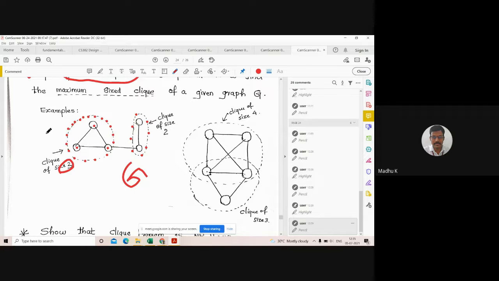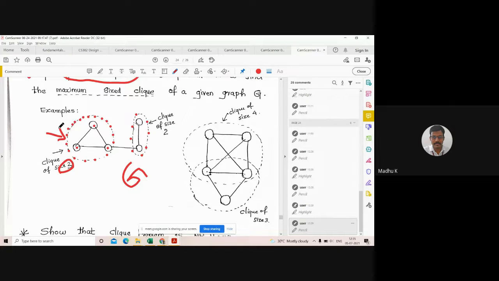This one. So we can consider 2 problems. One is the Clique decision problem. The Clique decision problem means it will check whether there exists a Clique or not. In this graph, there exist 2 Cliques, so there exists a Clique and the answer will be yes. But if it is an optimization problem, then it will check what is the size of the maximum sized Clique.